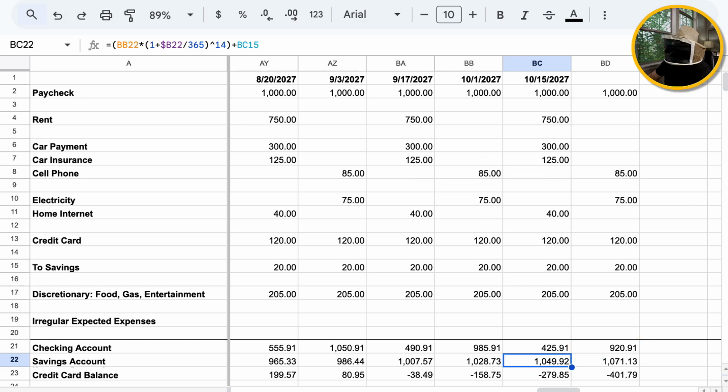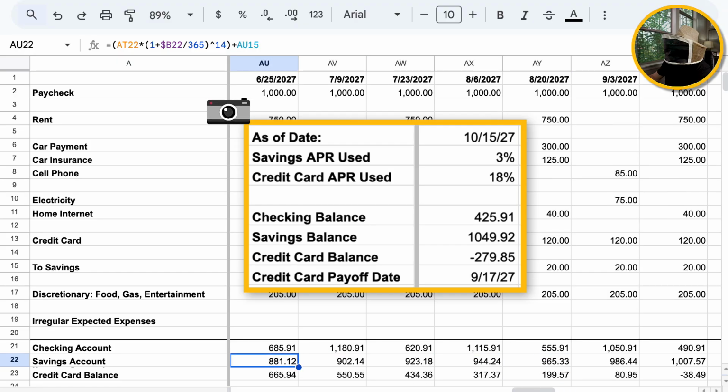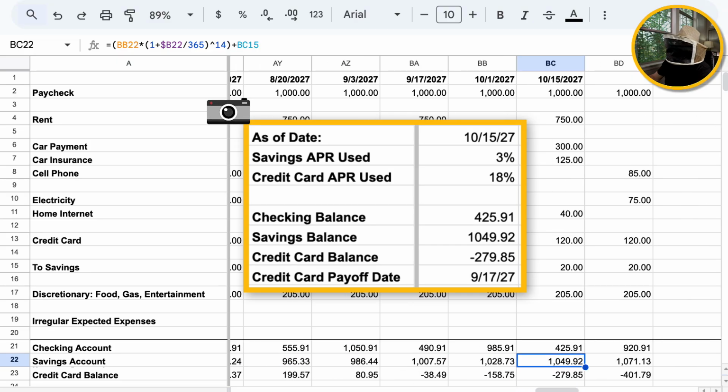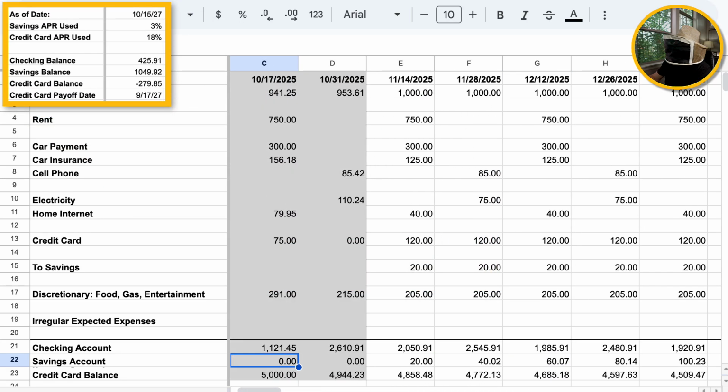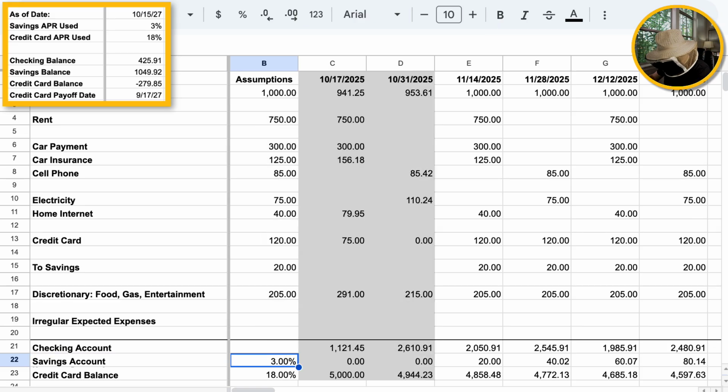Let's take a snapshot here so we remember what those numbers are, and then we can go back and change our assumptions, and we can see how these things change after 2 years. Remember that savings account balance was $1,049.92. And if I scroll all the way back to the left, I'm going to put in 5 for the savings account interest rate.